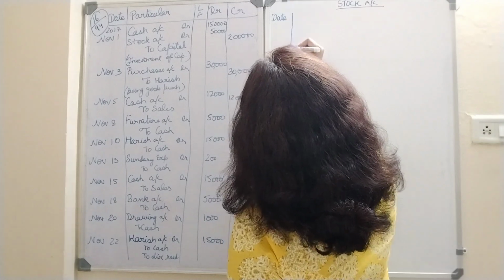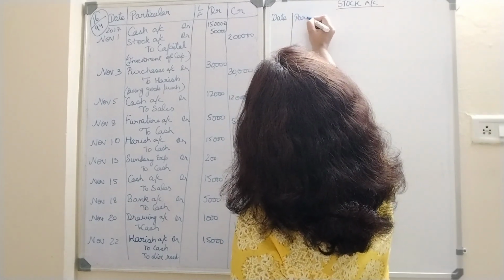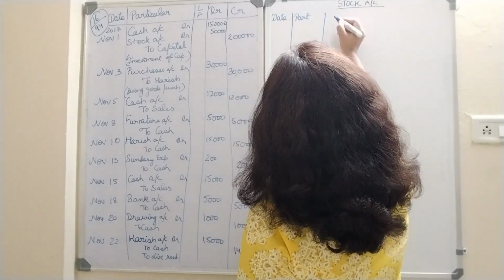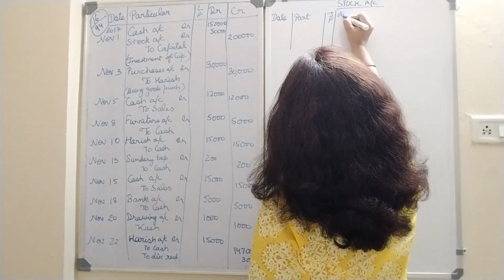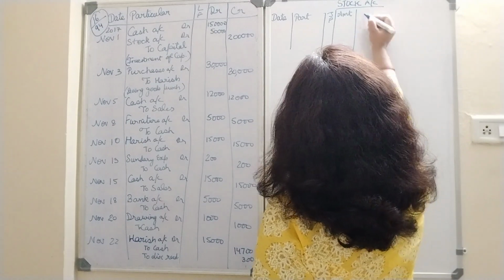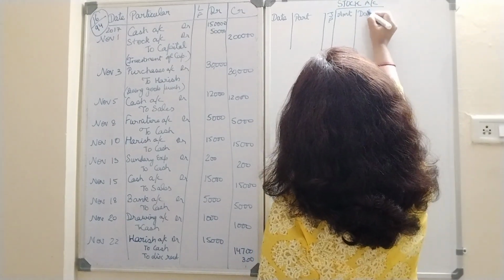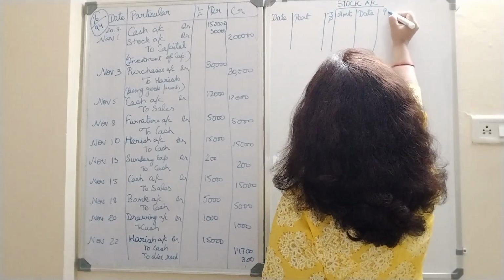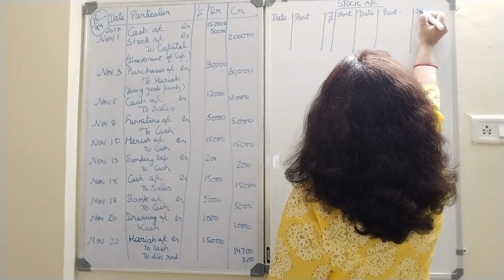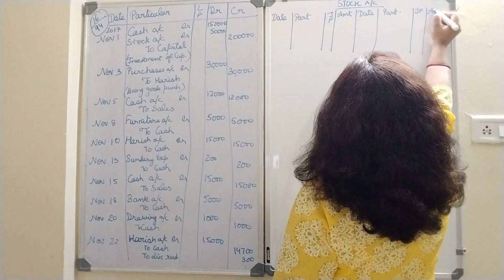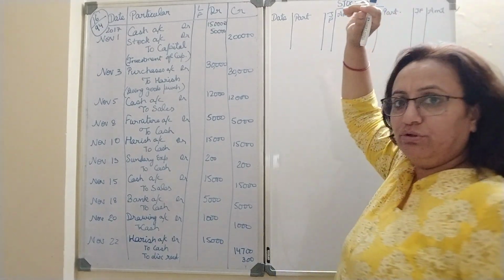Date, particular, journal folio, amount, date, particular, journal folio, amount. Right? This is what I told you the format is.